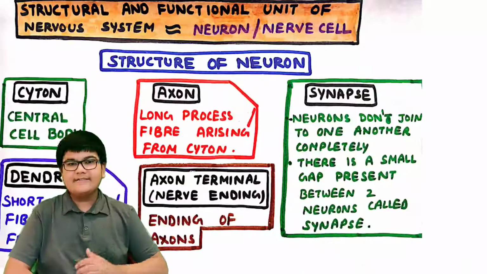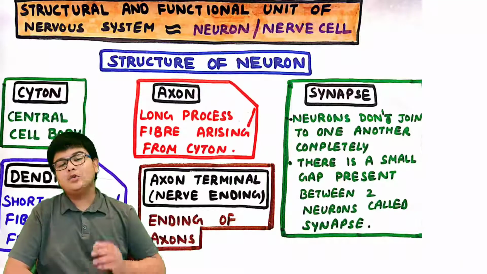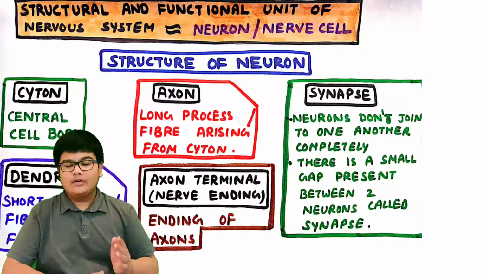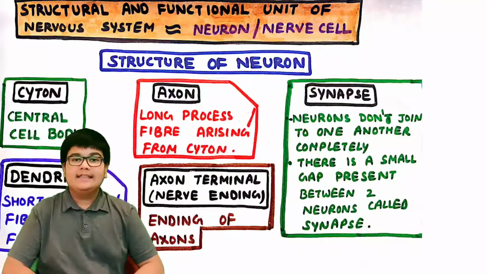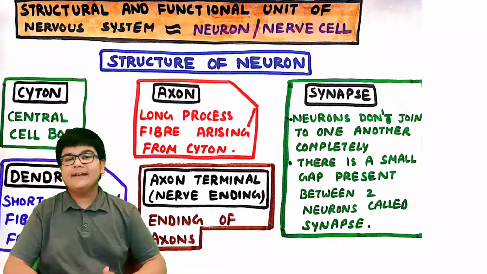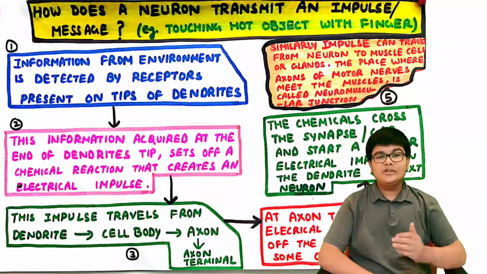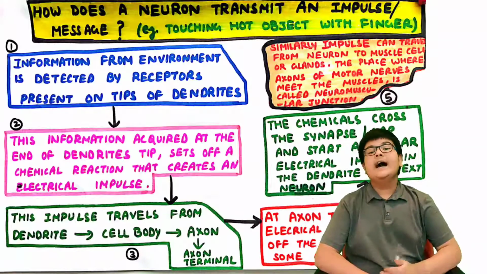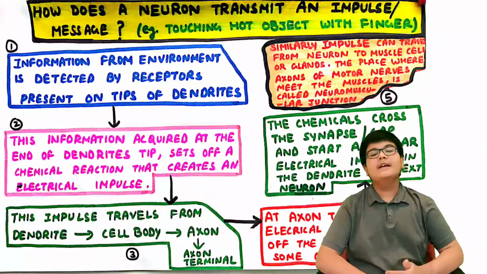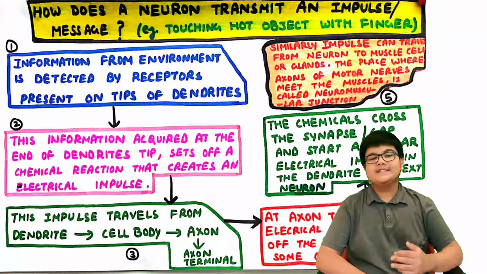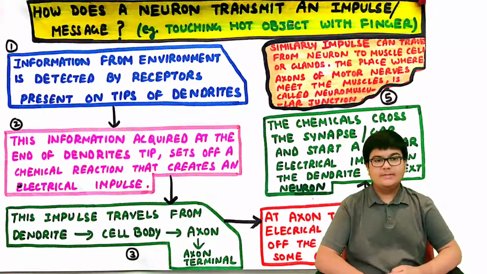Now, a very interesting fact about the neuron is that two neurons do not join to one another completely. There is a small gap present between two neurons, and this gap is known as a synapse. So the gap between two neurons is known as synapse. Now the next important question is, how does a neuron transmit a message? How do impulses travel inside the neurons?